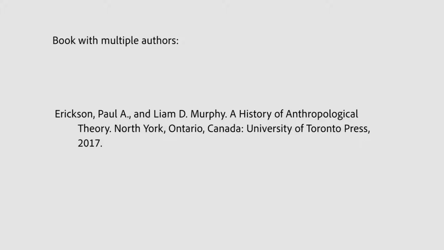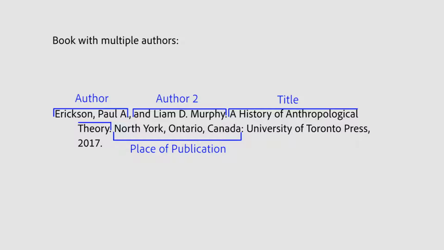To cite a book with multiple authors, you start with the first listed author, last name first, comma, first name, comma, then the second listed author, and every subsequent author is going to be listed first name, middle initial if they have one, last name. Once you're done listing your authors, they're followed by a period. The title of the book, period, the place of publication, colon, the publisher, comma, and the date, period.